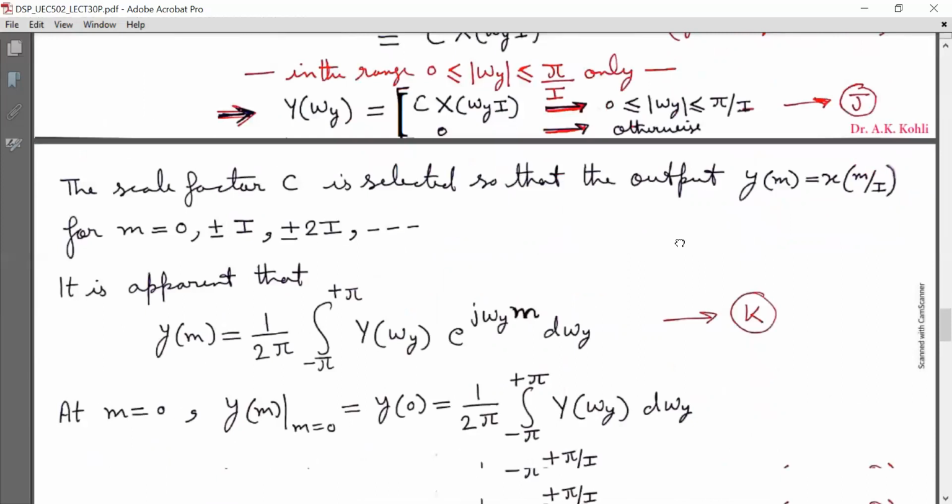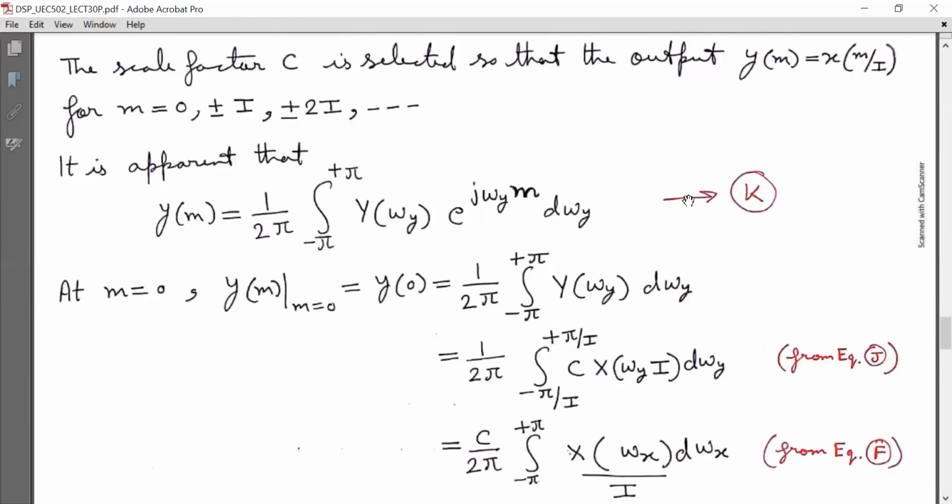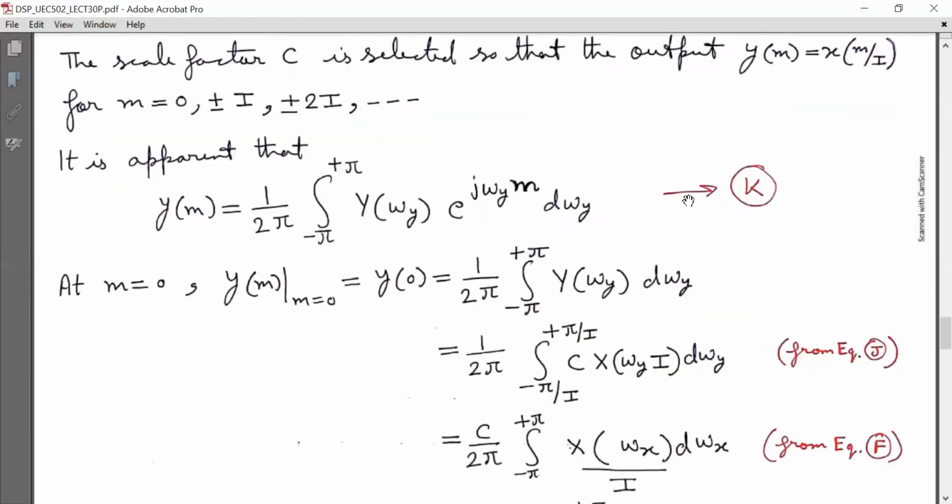It is apparent that y[m] is equal to 1 by 2π integration from minus π to plus π Y(ωy) e^(jωy m) dωy. Mark it as equation K. Now we are going to evaluate y[m] at m is equal to 0.